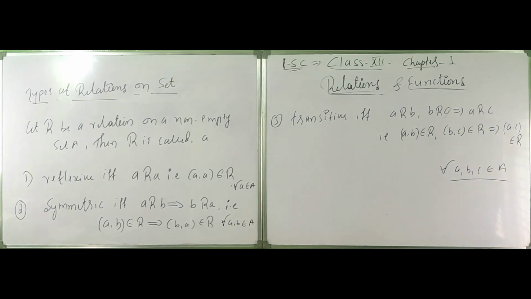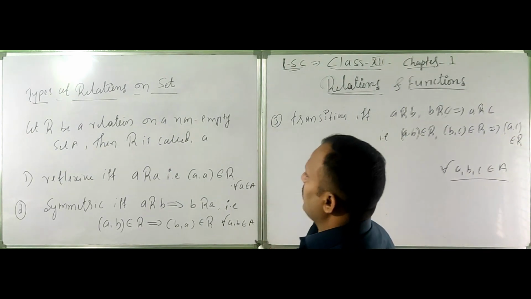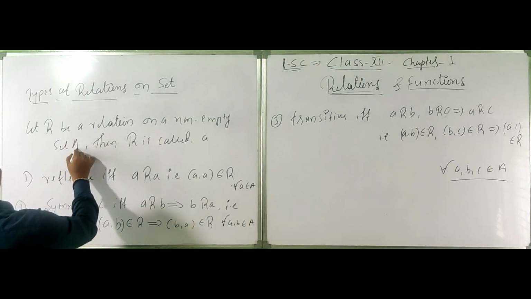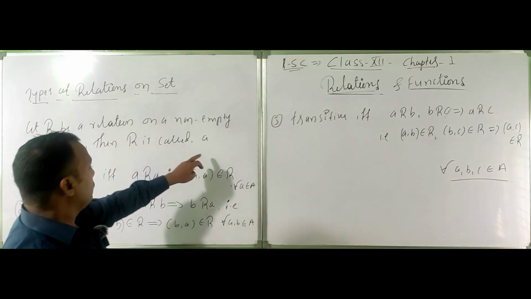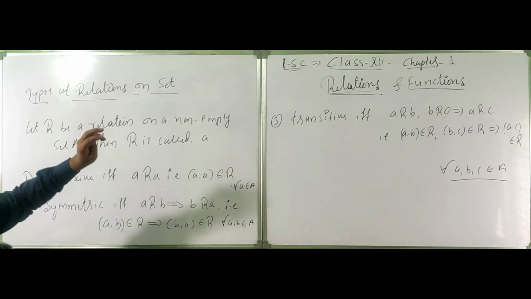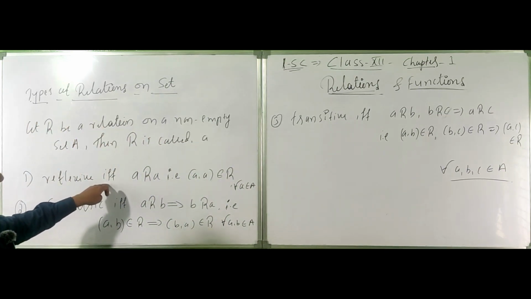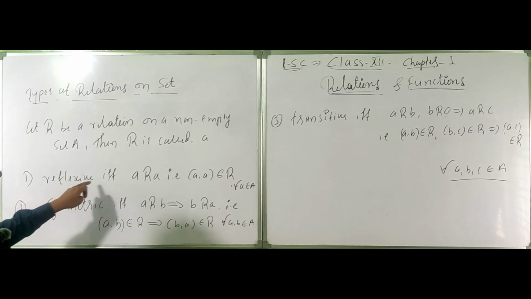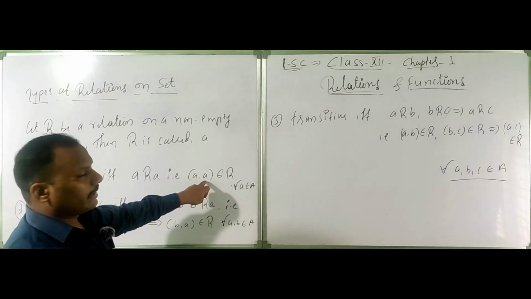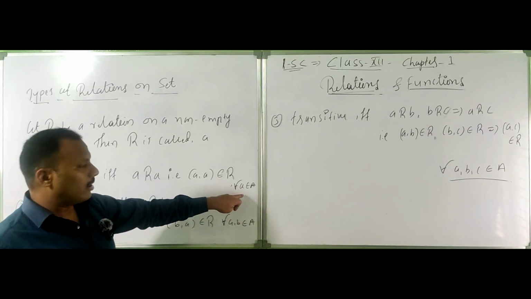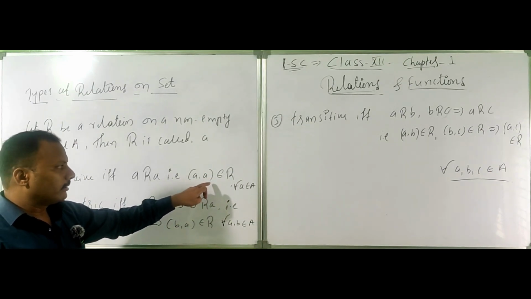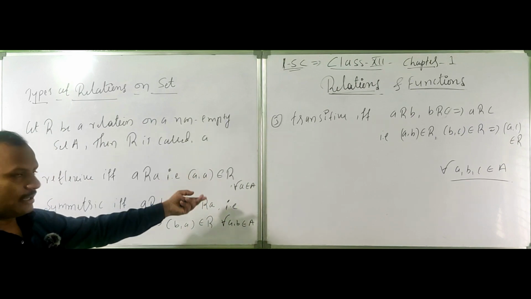Let R be a relation on a non-empty set A. Then R is called a reflexive relation if the ordered pair (a, a) belongs to R for all a belongs to A. That means the same elements.